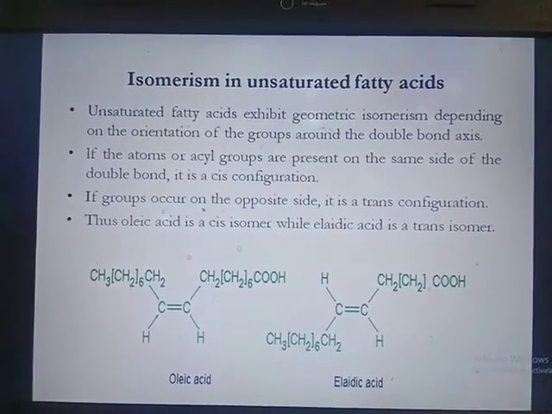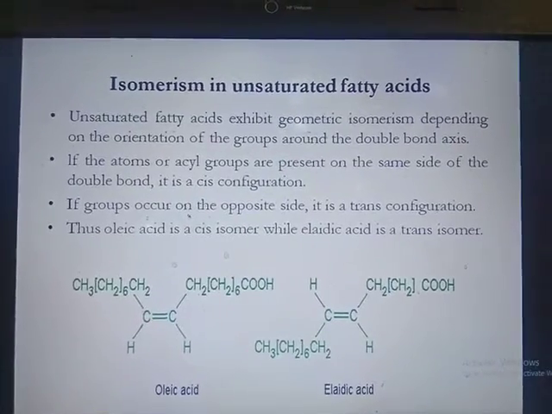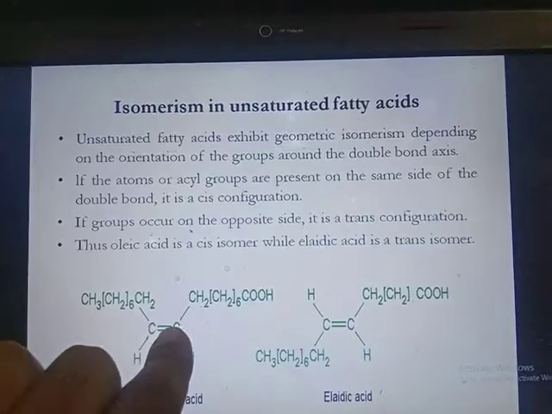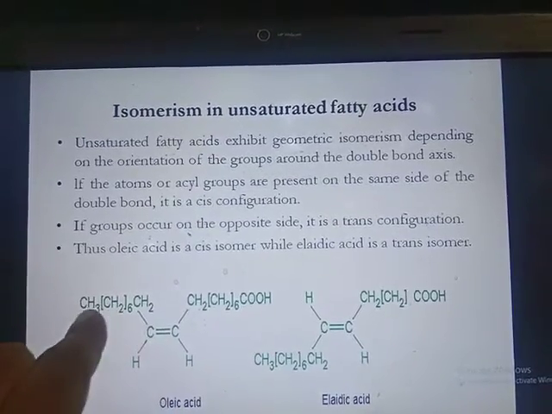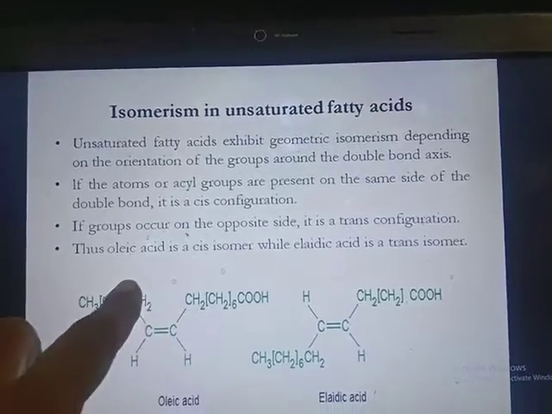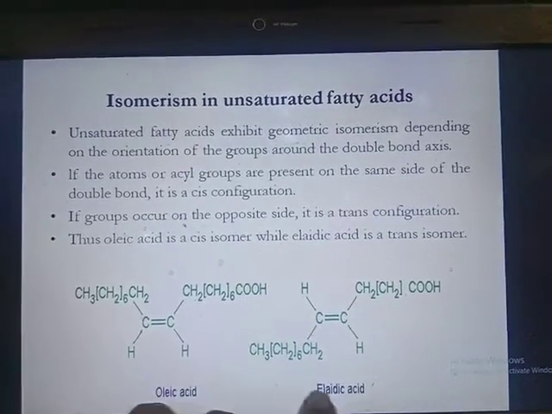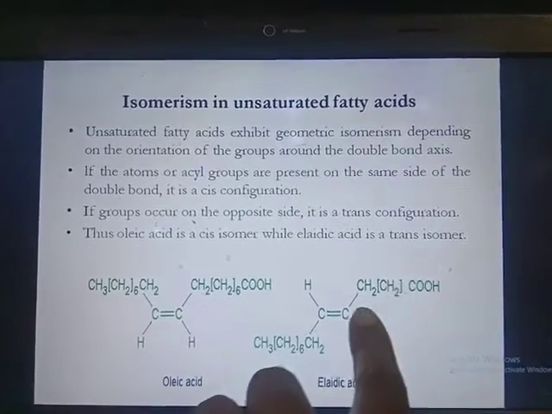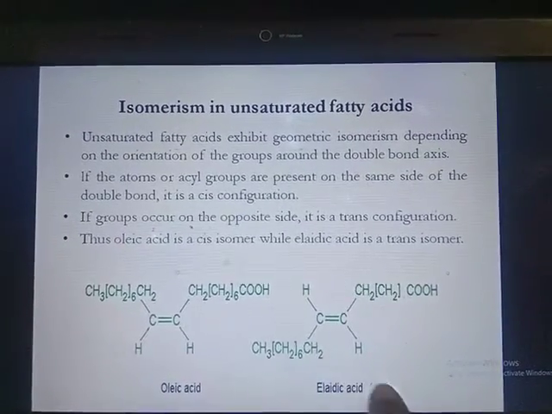Thus, oleic acid is a cis isomer while elaidic acid is a trans isomer. Here it is a double bond. The other groups occur on the same side of the plane, that's why it is a cis isomer. Whereas in elaidic acid, the two groups occur on opposite sides of the plane, that's why it is a trans isomer.